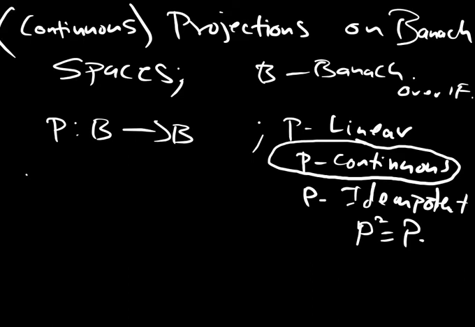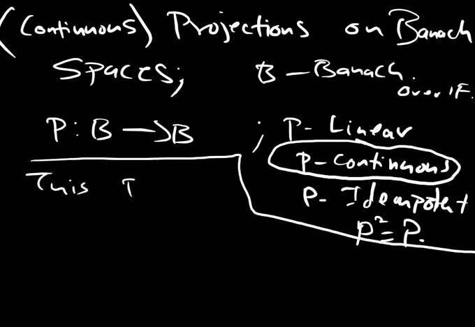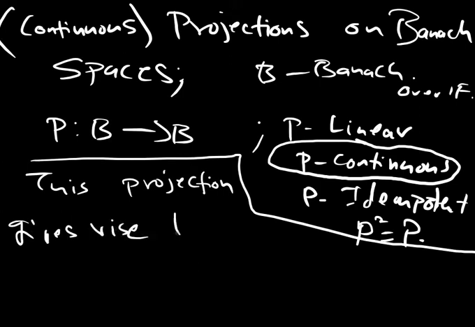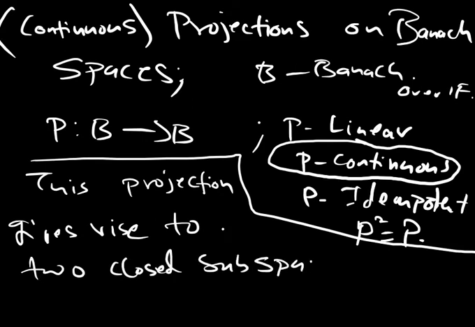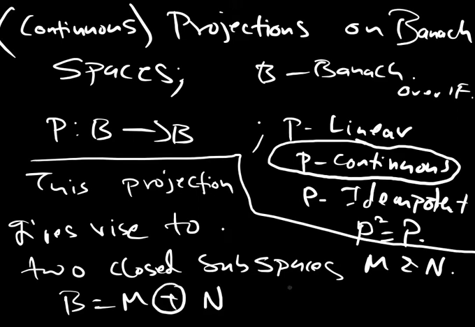We have also seen that this projection gives rise to two closed subspaces, M and N, such that V could be written as M direct sum N, where M is nothing but the image of P, and N is nothing but the kernel of P, or the null space of P.